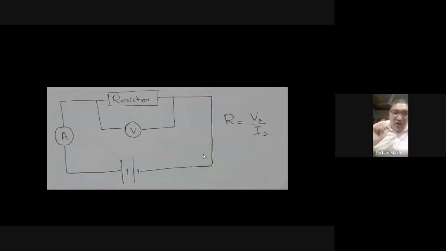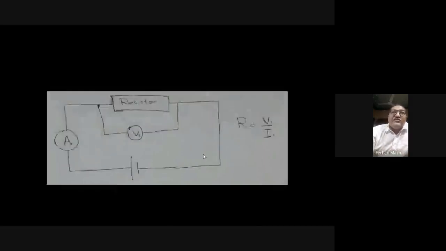So till now we have learned a few things. One, what is the definition of resistance? Resistance is the opposition to the flow of electric current through a medium. That is the resistance of that medium. Second, resistance is measured in ohm. And then we learned the definition of 1 ohm: if a current of 1 ampere is flowing through a component and the voltage drop across the component is 1 volt, then the resistance will be 1 ohm.